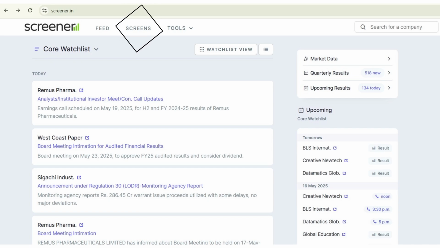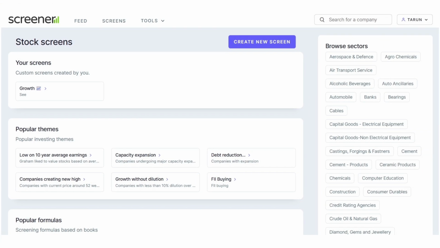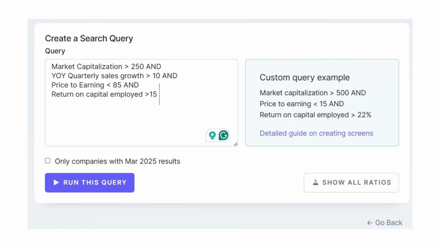We are interested in the screens section. Go ahead and click on it. This section is basically used to query companies based on sectors, popular themes, popular formulas, or you can make one yourself. We are also going to make one ourselves. So go ahead and click on create new screen. Creating a screen is quite easy. We just put in a bunch of parameters that we want our stocks to fulfill and click go.